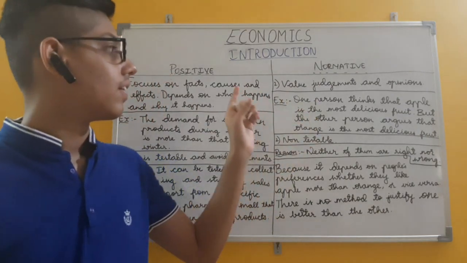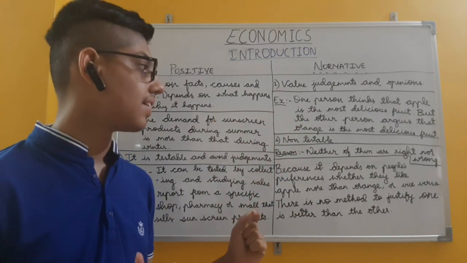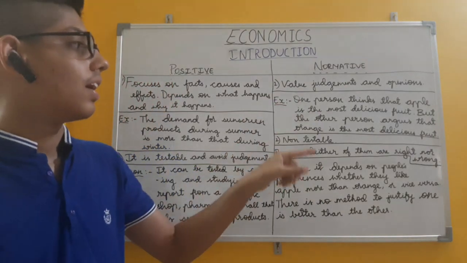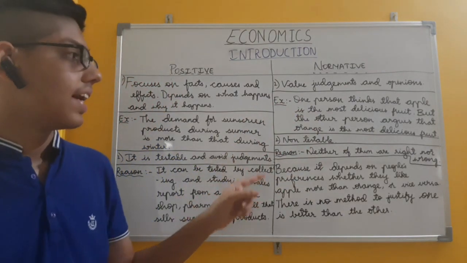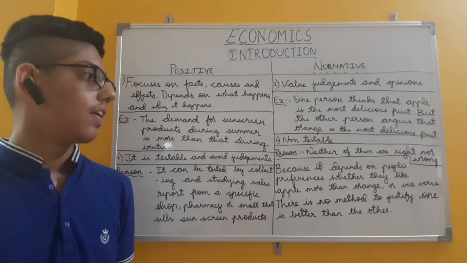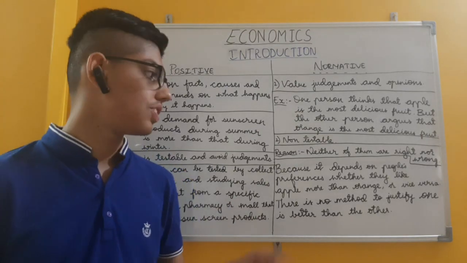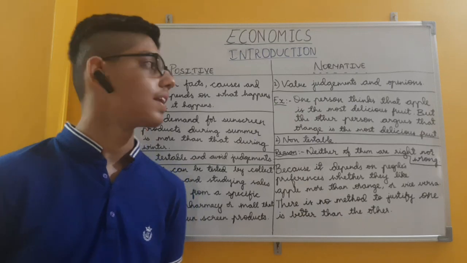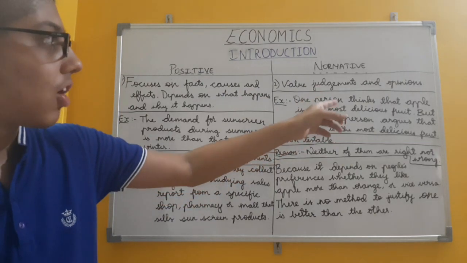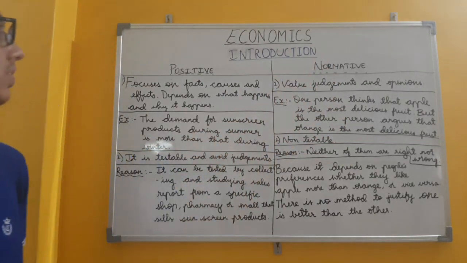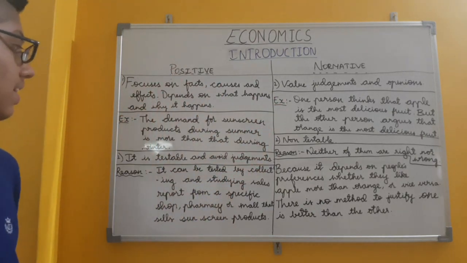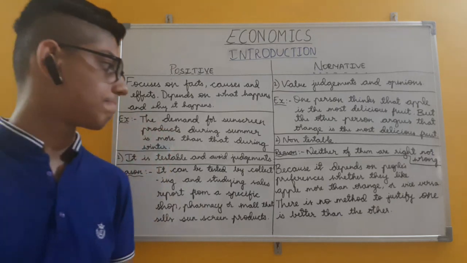This statement is non-testable. The reason is that neither of them is right nor wrong, because it depends on people's preferences whether they like apple more than orange or vice versa. So there is no method to justify one is better than the other. This is the example for a positive economic statement, and this is the example of a normative economic statement. So a normative economic statement is non-testable, and a positive economic statement is testable, and it avoids judgments.